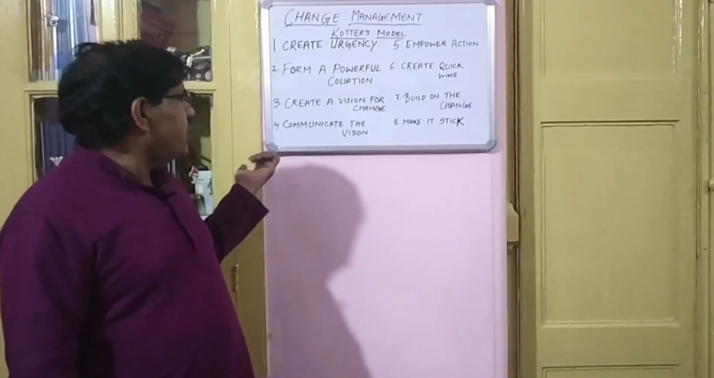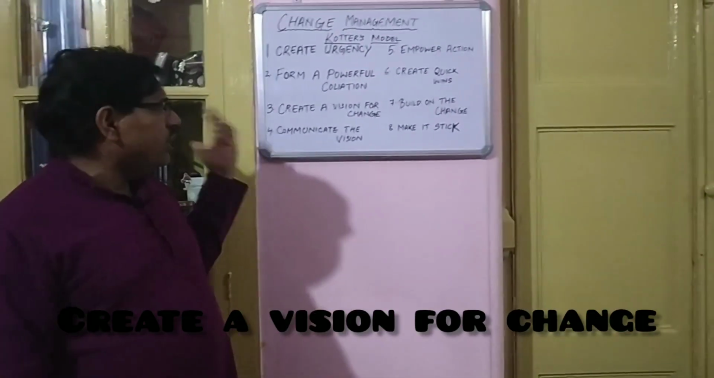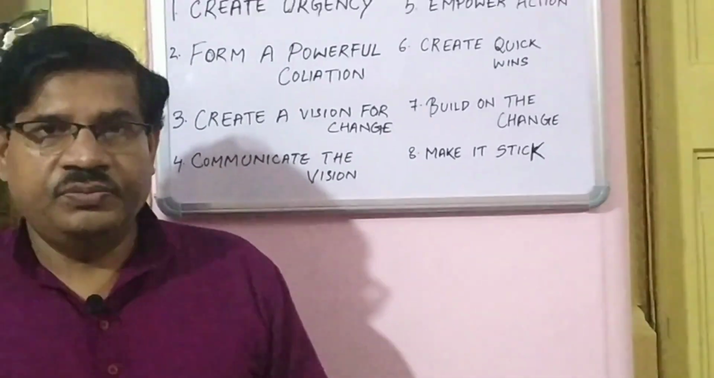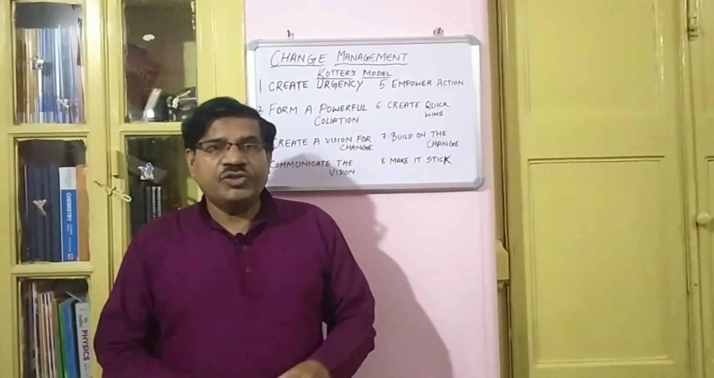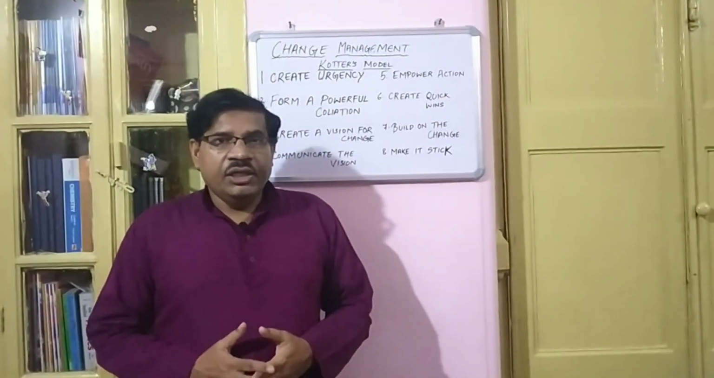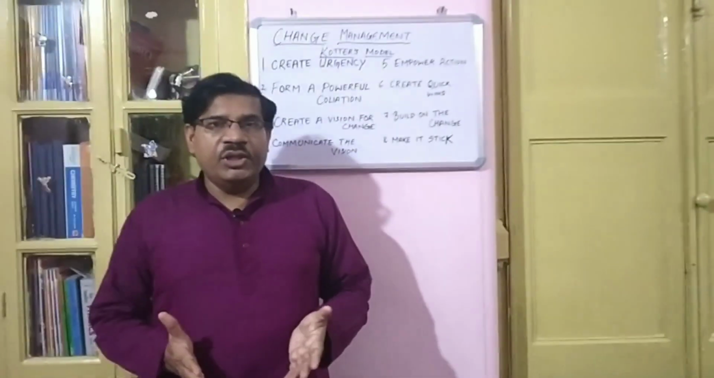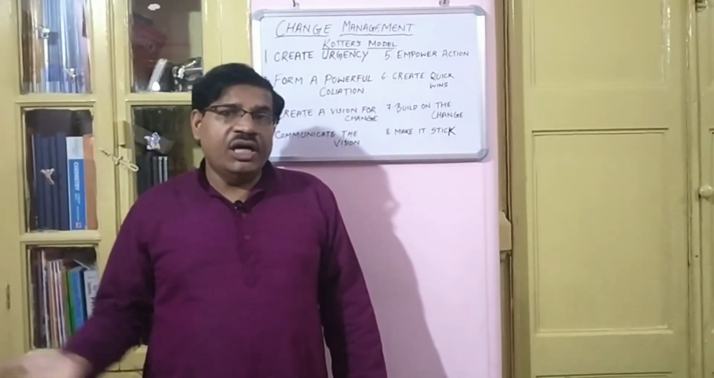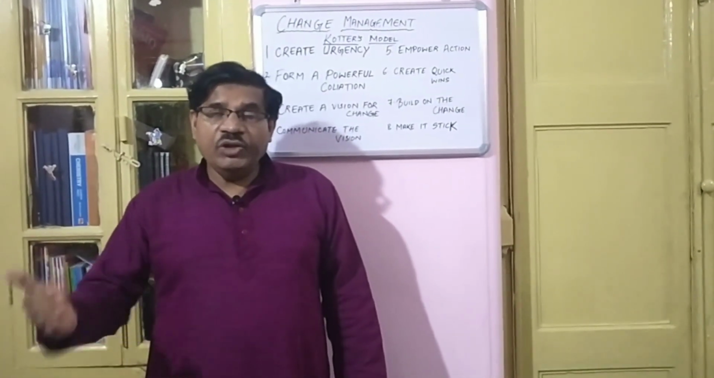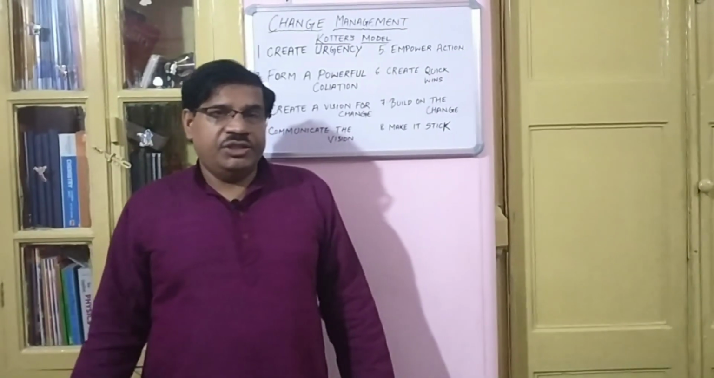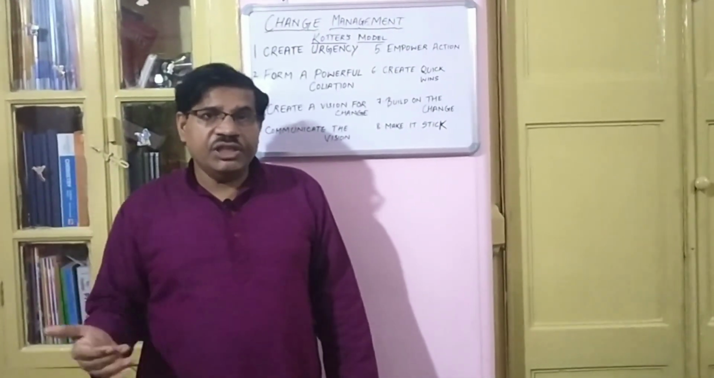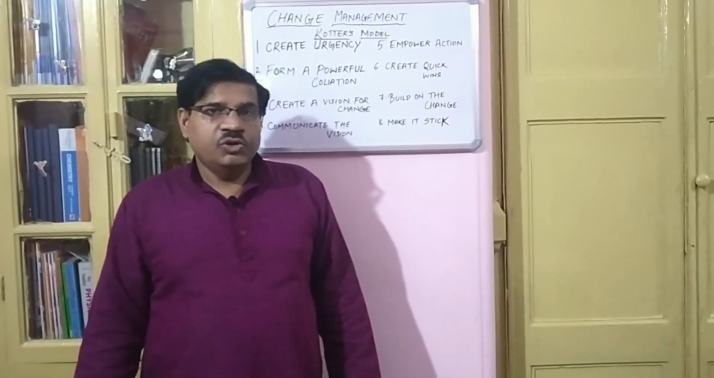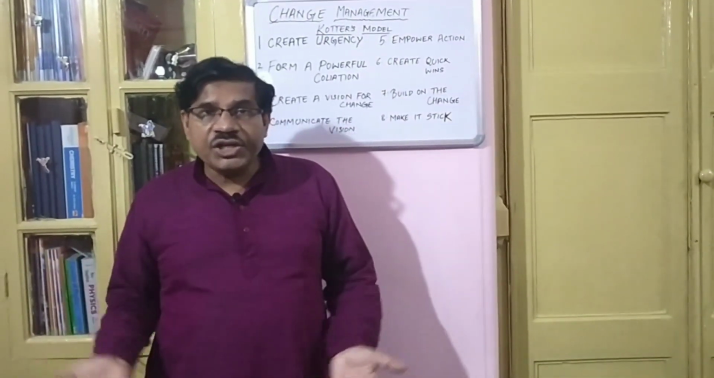After that, the third step will come. In that third step, it is to create a vision for change. A vision for change is created in the minds of the people, that what change is to be done, how it is to be done, and what will be the end product of that change. This vision has to be percolated down the group. So for that, communication is required.